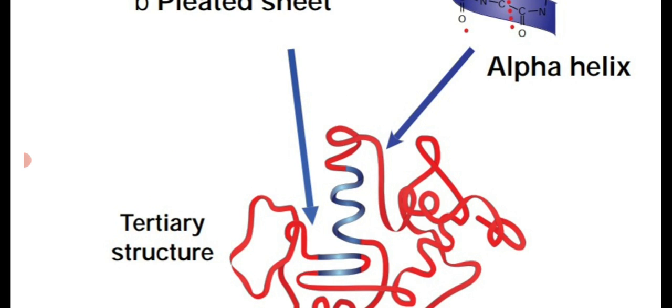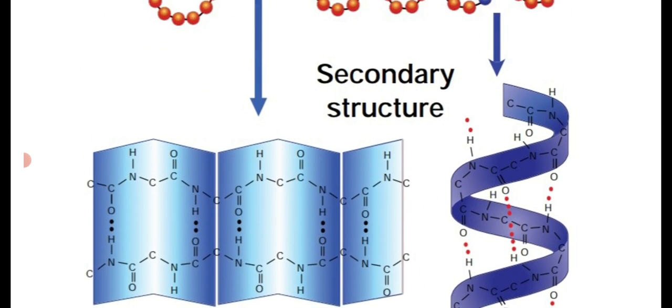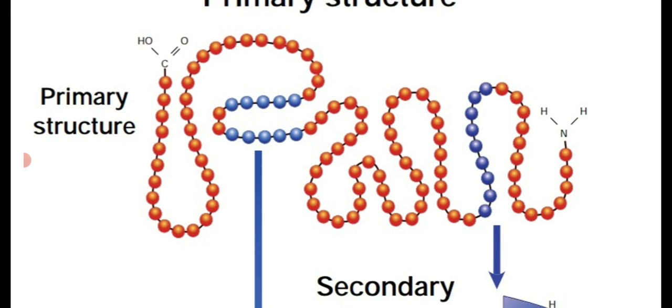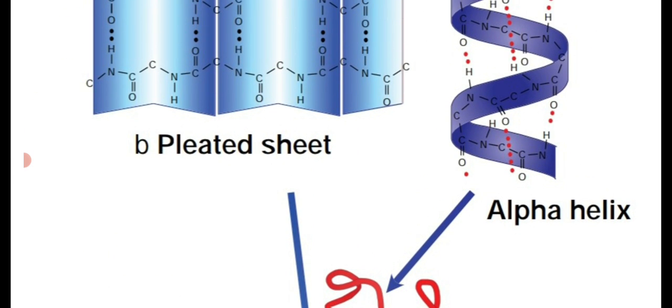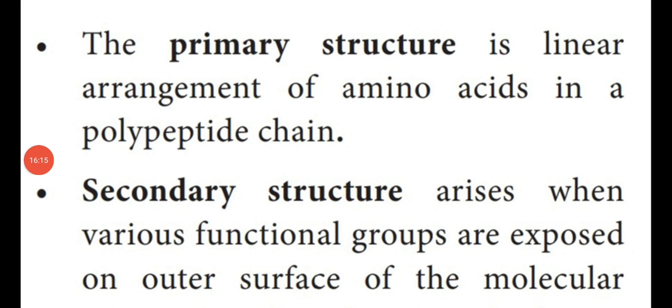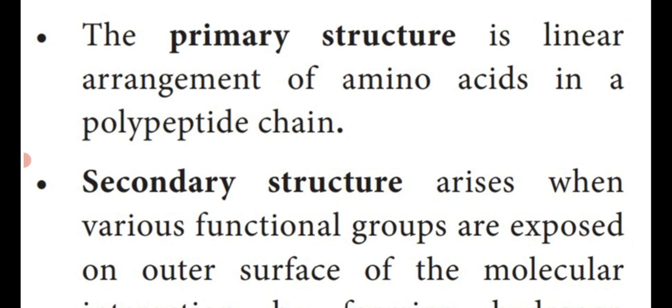That specific 3D structure is formed, and then only do they perform the proper functional activities of protein. So these are all the different structures of proteins. The first one, primary structure: they are arranged in the form of a long chain-like structure, that is, a linear arrangement of amino acids in a polypeptide chain.